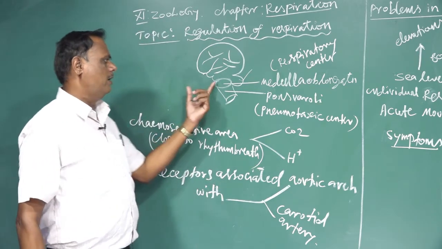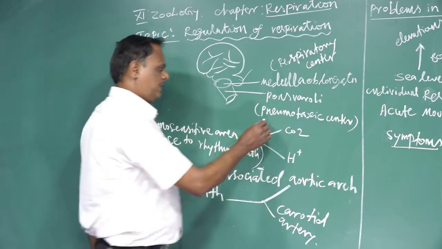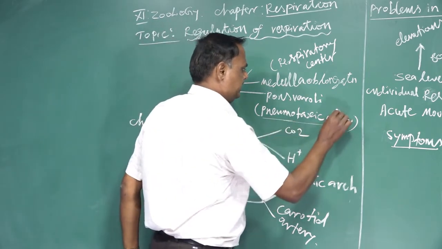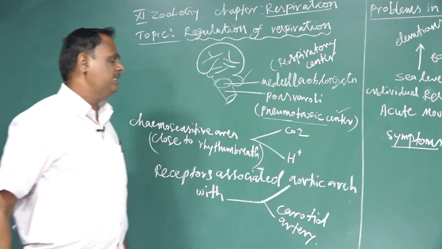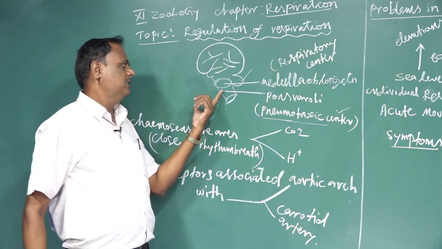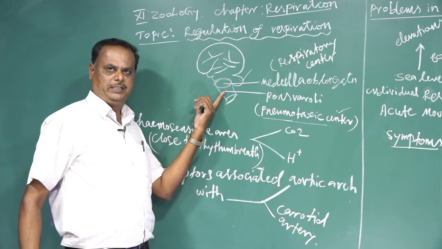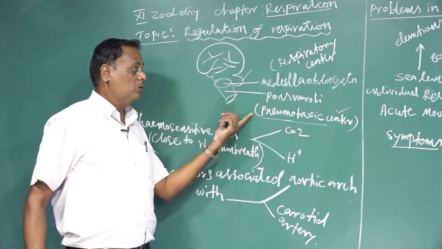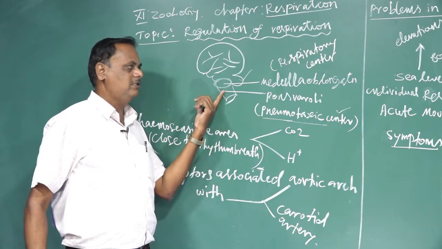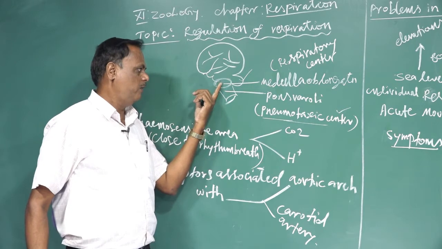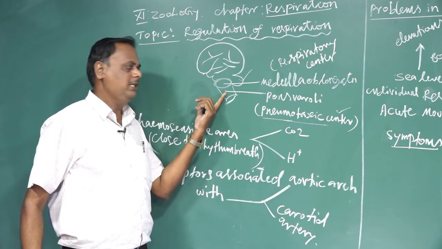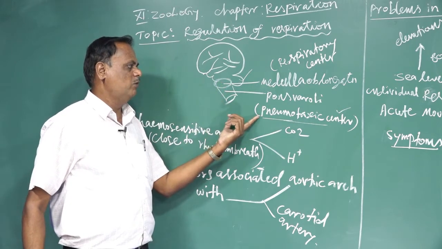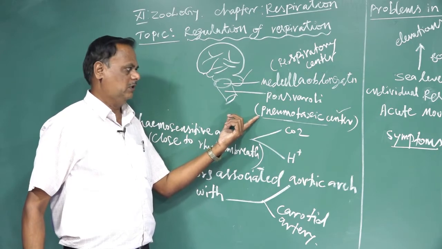In addition to this medulla oblongata, another center is called the pneumotaxic center. The pneumotaxic center is present in the pons varolii, near the medulla oblongata. In the pons varolii, the pneumotaxic centers are present.